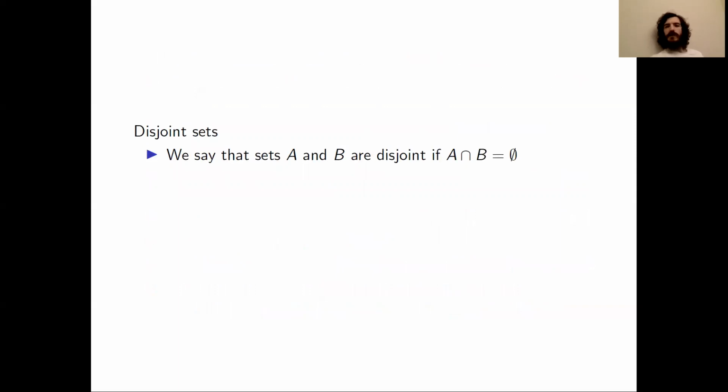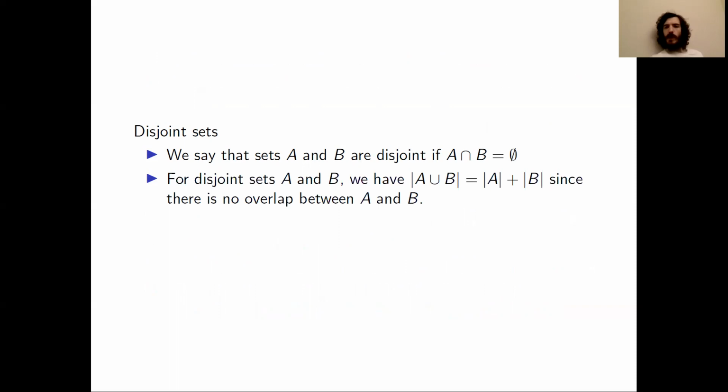We'll define two sets, A and B, to be disjoint if their intersection is the empty set. In other words, if they have no elements in common. We can see right away that if we take the cardinality of A ∪ B for disjoint sets A and B, this cardinality is going to be equal to the cardinality of A plus the cardinality of B, because there's no overlap between A and B.